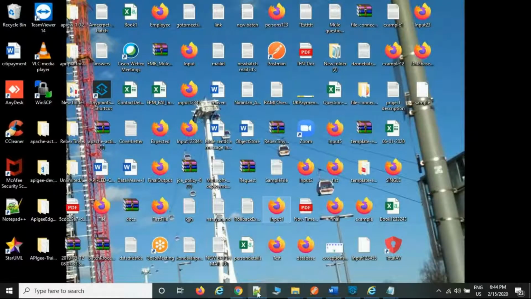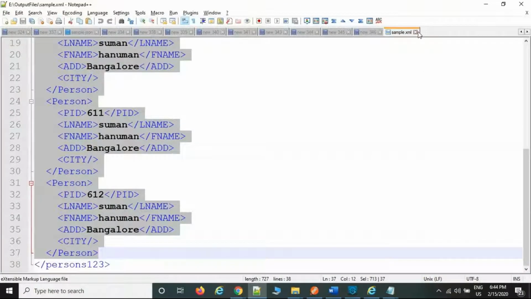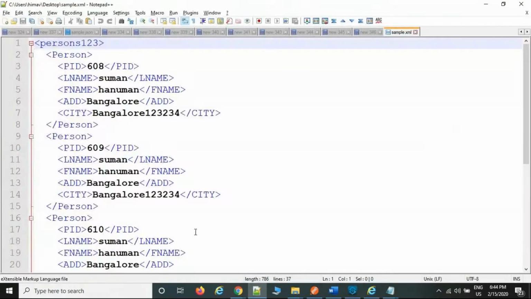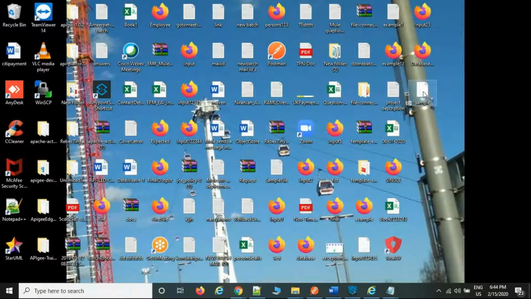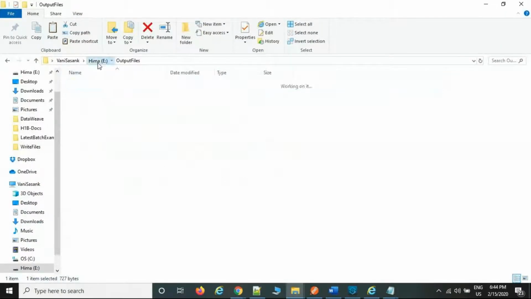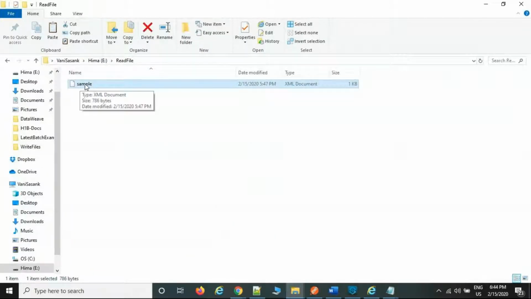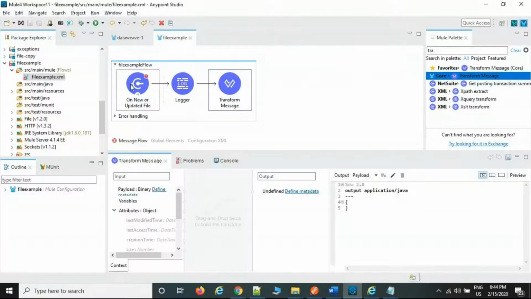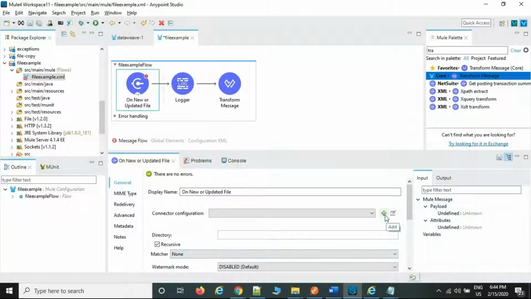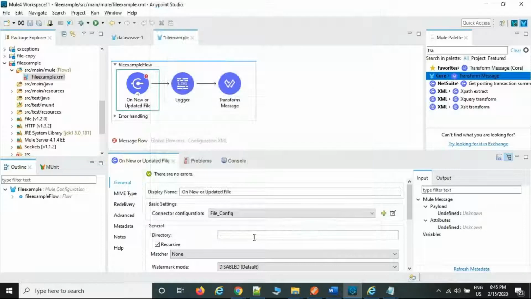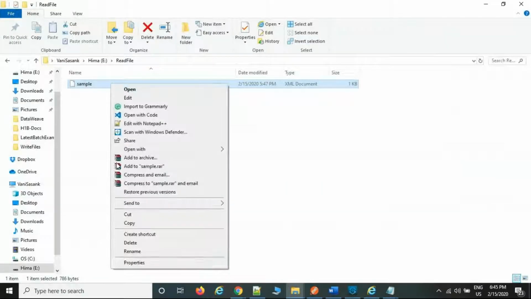Now take a sample, or something. Now just remove the file name. Example, this is the XML file, right? Okay, this is the XML file. I'm going to keep one more drive here. Open, read the file path, read file. I'm going to keep the file in the read file. Take the path, take this one, click on F, give the file name. Okay, what is the file name here? Sample.xml.